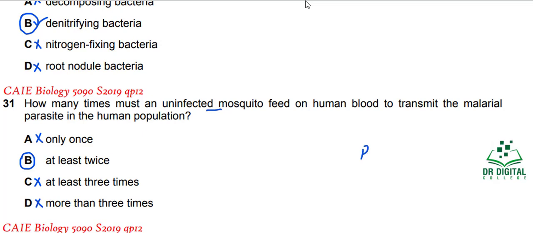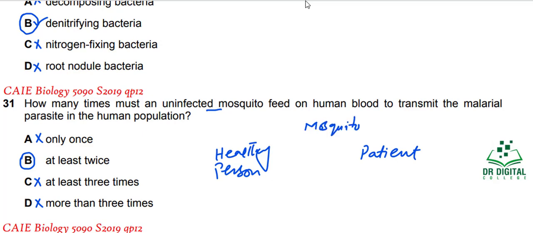We know that we have to transfer from patient to healthy person. This is the healthy person and this is the mosquito. So the mosquito will take from here and will give to this person. Okay, so 2 times feeding is sufficient, not more than 2 times and not even less, 1 time. So the answer for question 31 is B.